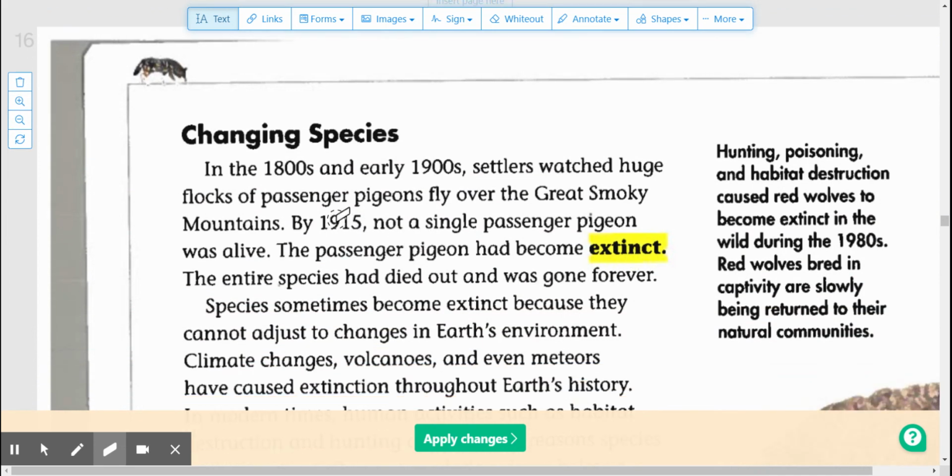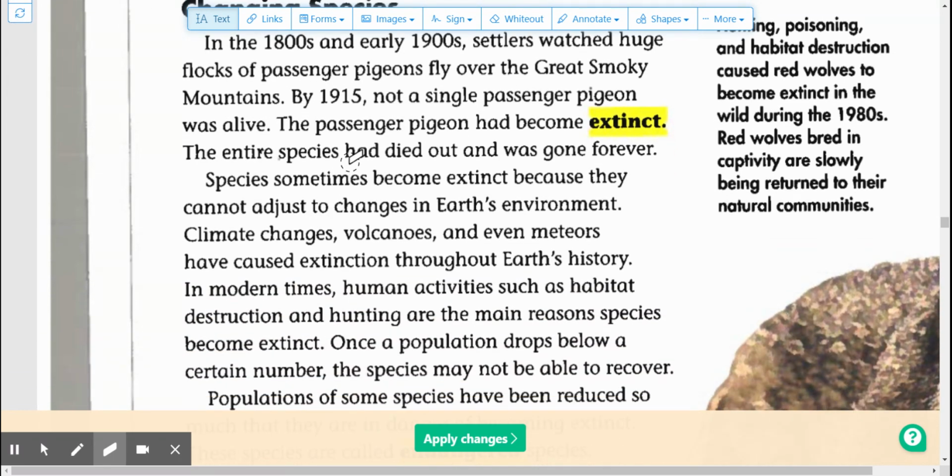Changing species. In the 1800s and early 1900s, settlers watched huge flocks of passenger pigeons fly over the Great Smoky Mountains. By 1915, not a single passenger pigeon was alive. The passenger pigeon had become extinct. The entire species had died out and was gone forever.